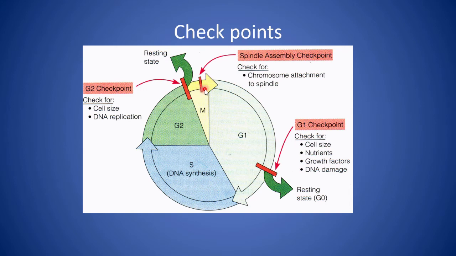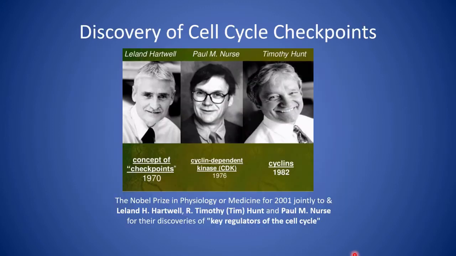During division phase, there is one more checkpoint, when it is checked whether all the chromosomes are properly attached to the spindle fibers or not. These three checkpoints were discovered by Hartwell. Paul Nurse discovered the cyclin-dependent kinase. Tim Hunt discovered the cyclin. Together, all three were given the Nobel Prize for their discovery of the key regulators of the cell cycle.